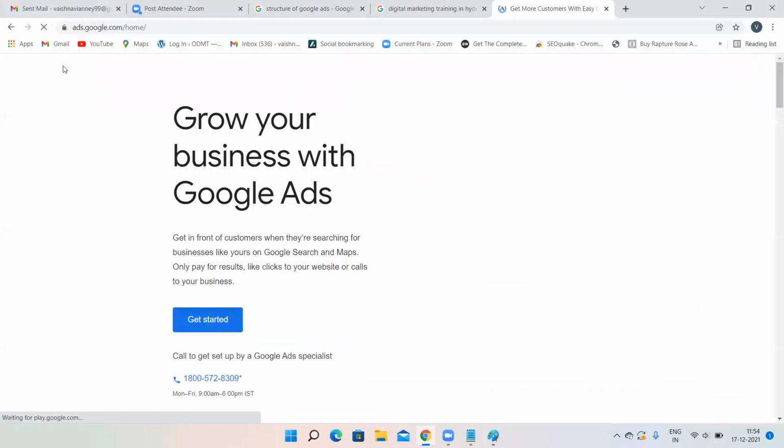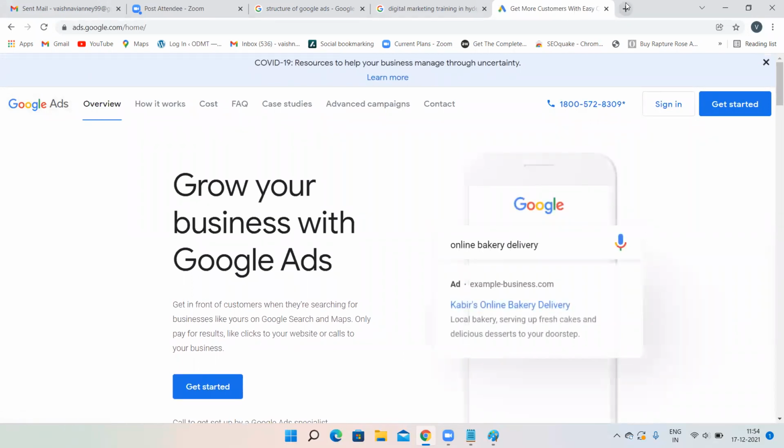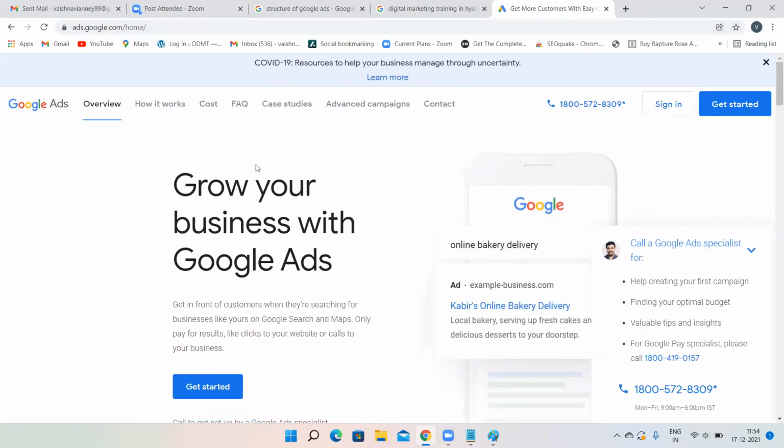Then click enter. See, when I showed you how to create a manager account, everything was the same. There also the same option was there. There is no difference between manager and Google Ads. The only difference is that there you can create more than 20 accounts, and here you can create only 20 accounts. That is the only difference.